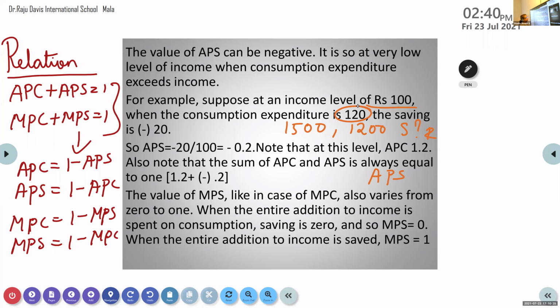Okay, Aditya, did you get APS? Yes, ma'am. How much is it? 0.2. Karthik, you got? 0.2. Okay, now how can we get APC? What is APC? Find out.